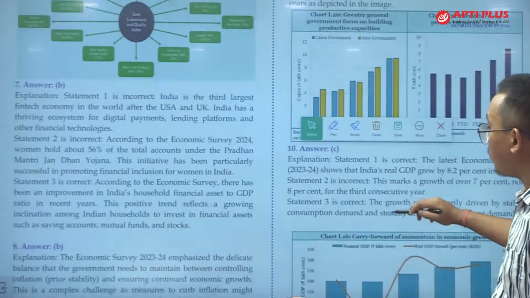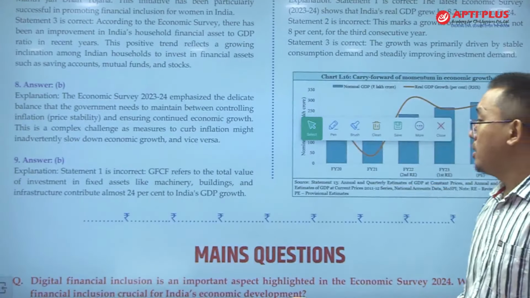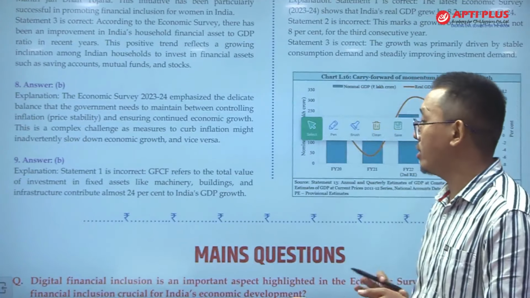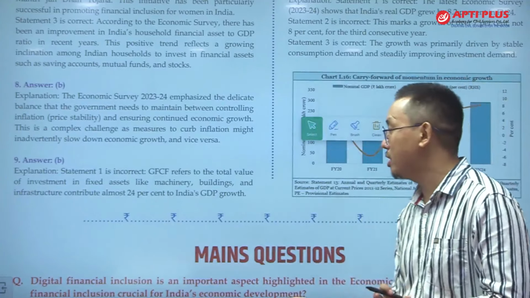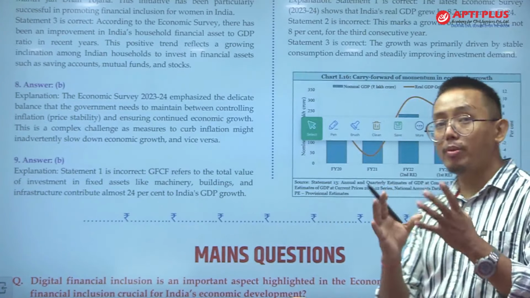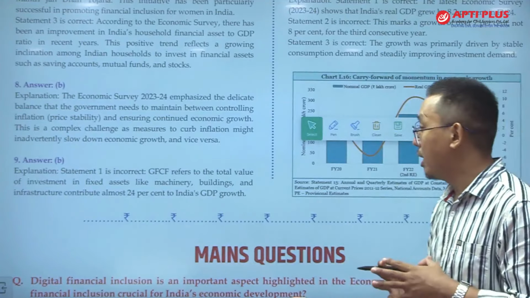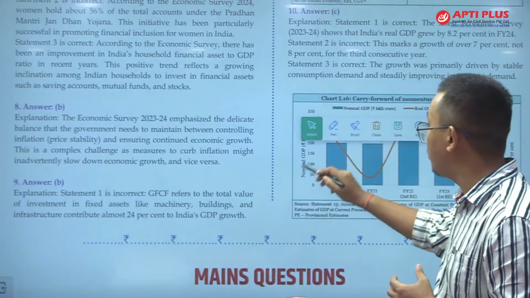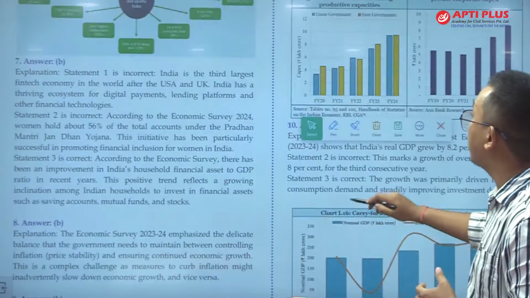This is question number 9, which is the second last question. So the GFCF, as I discussed, is the total value of investment in the fixed asset. How much the government of India has invested in the fixed capital, for instance machinery, buildings, infrastructure, road development, railway infrastructure, how much percent expenditure the government is making, that is called gross fixed capital formation, and it contributes to around 24% of the GDP. This is very important. GFCF contributes 24% to the GDP of India, and you can see the